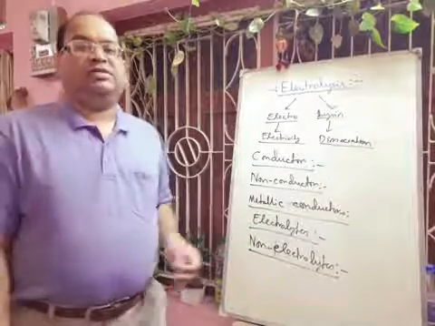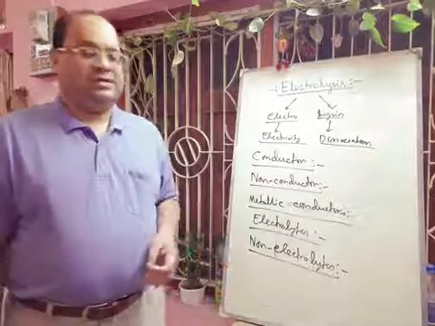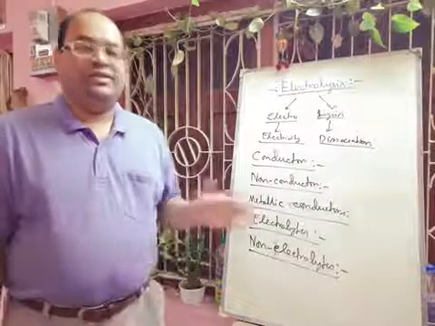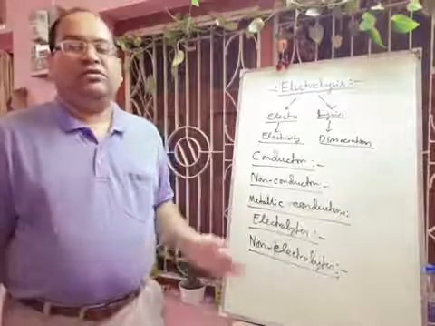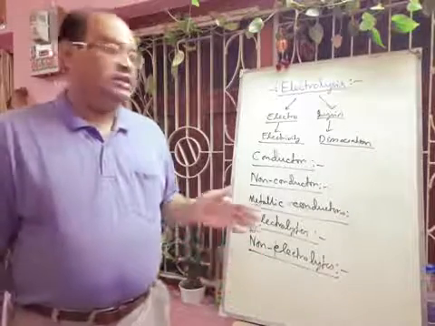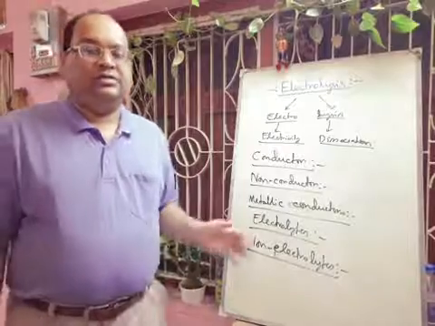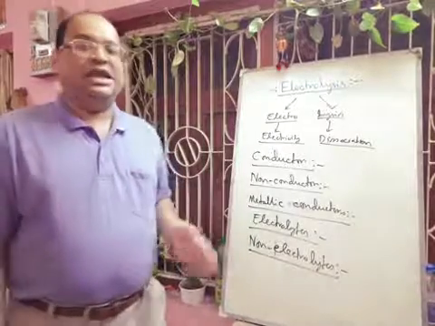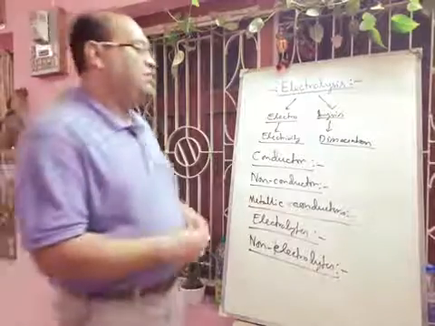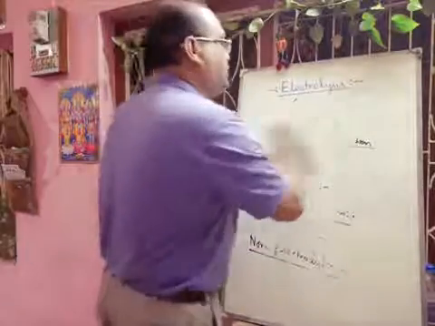Suppose you can think about pure water, there are no free ions, it will not conduct electricity. Alcohol, sugar solution, urea, these are the non-electrolytes. Next, electrolytes can be divided into another two parts. One is called strong electrolyte, another is called weak electrolyte.